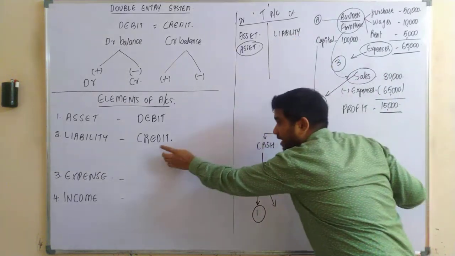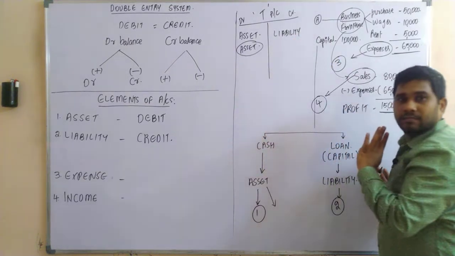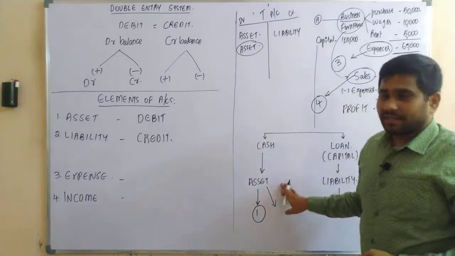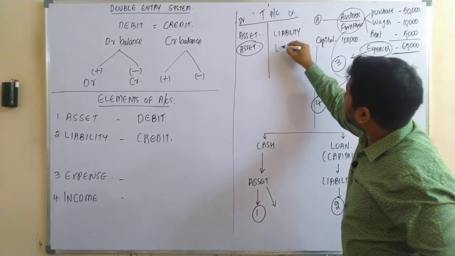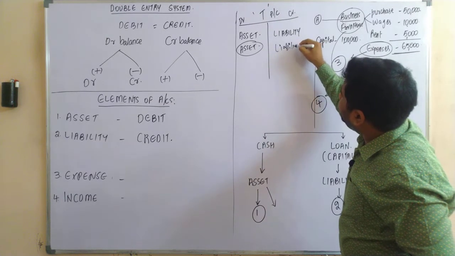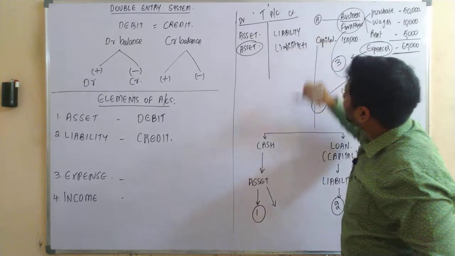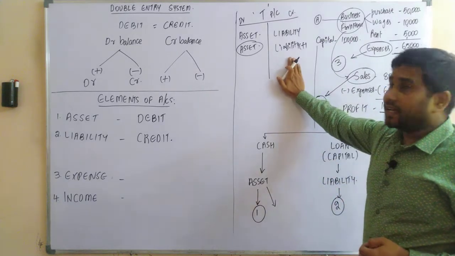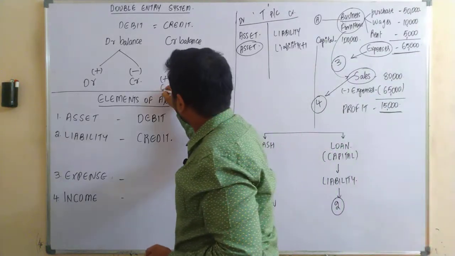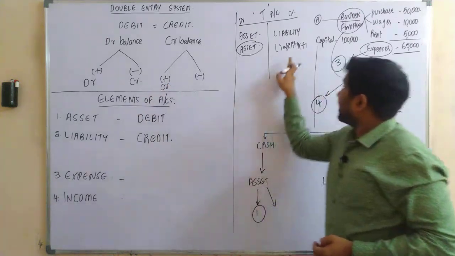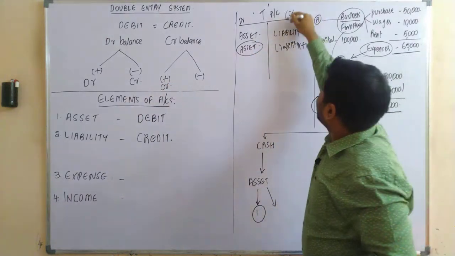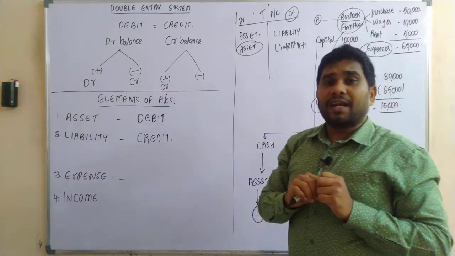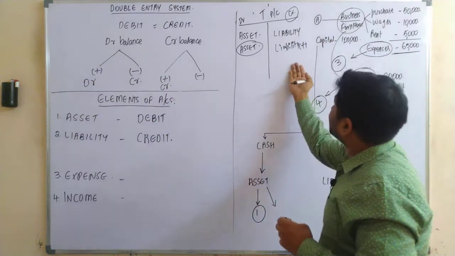So that is the reason liability is having a credit balance. If there is an increase in the liability side, it should be recorded on which side, sir? Same side, that is nothing but the credit side. If there is a decrease in the liability, it should be recorded on which side, sir?